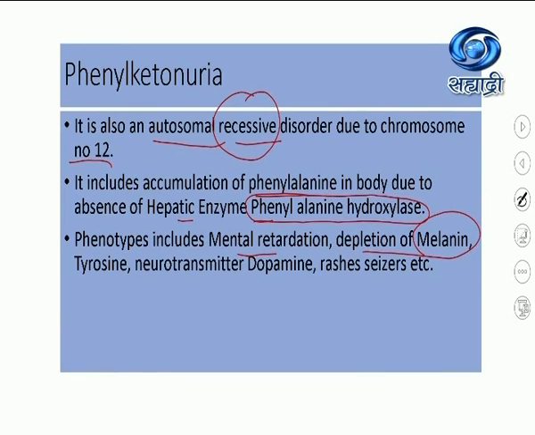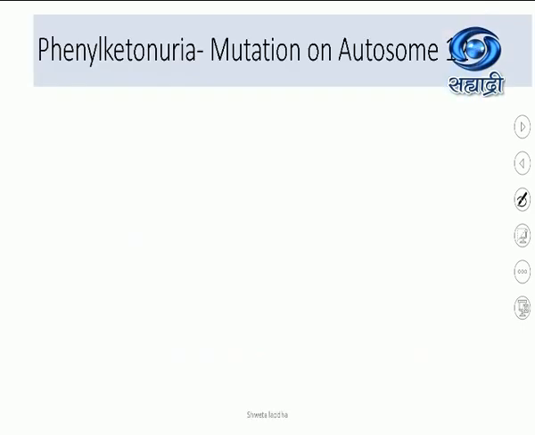Tyrosine, neurotransmitter, dopamine, all these levels are depleted, and rashes develop on the body, colored spots, and seizures, dizziness. So these are the different types of phenotypes which are occurring. See, one gene causing so many effects. That's why I told you, you can take this example also of pleiotropy. But here we are studying it under the autosomal recessive inheritance. Let us see in detail.